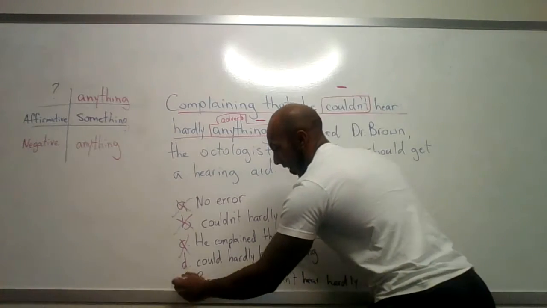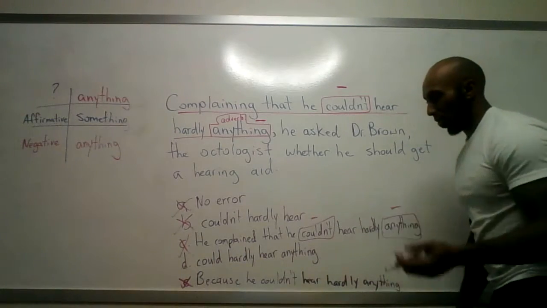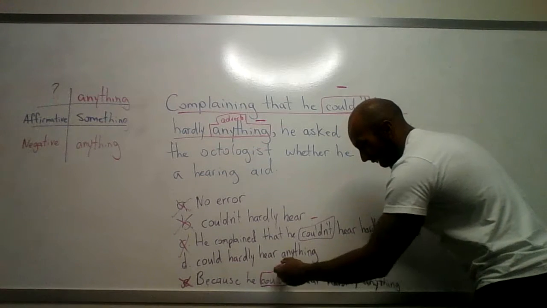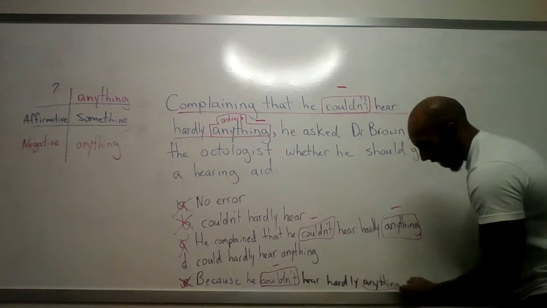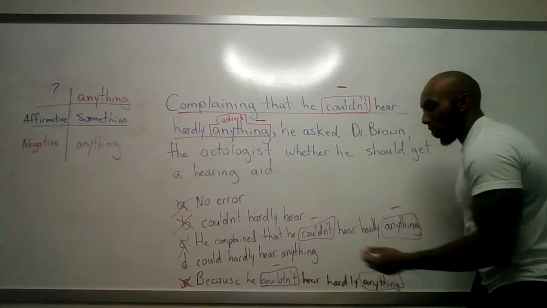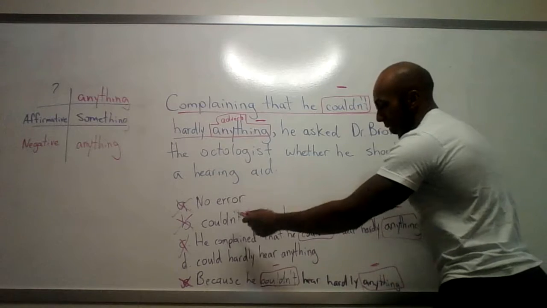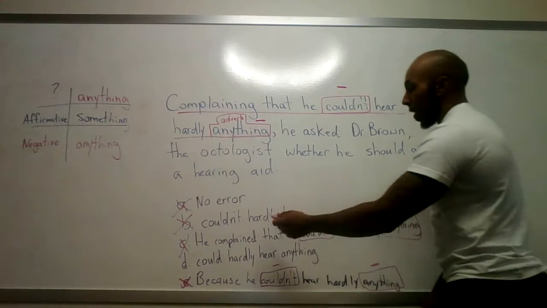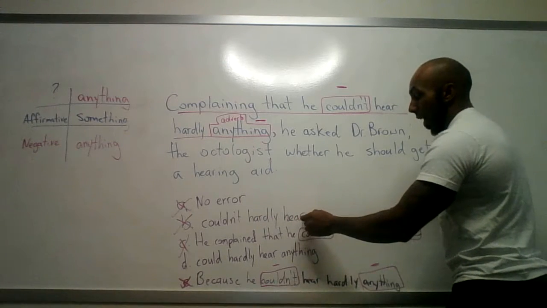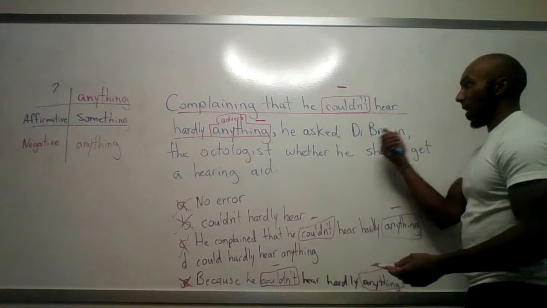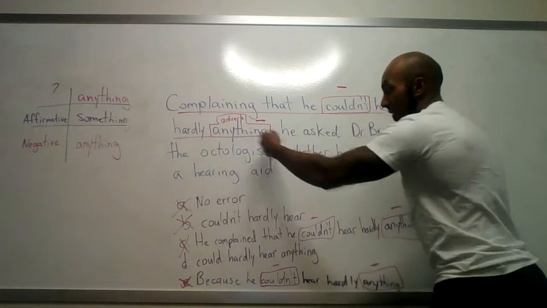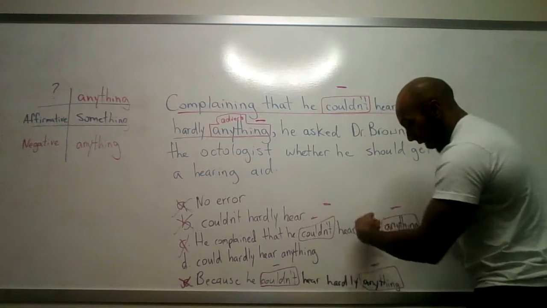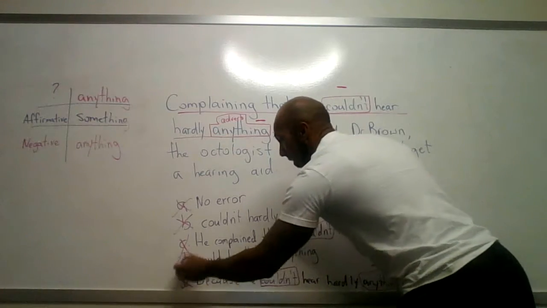Okay, it's actually E I need to scratch out, because we addressed that in the beginning of the video. We still have the presence of that negative modal verb and the negative adverb here as well. So we can eliminate this one because we know there's an error because I told you. Couldn't hardly hear, because in this one, I didn't write it, but it would still have that negative adverb, so that would also be a double negative. So we scratch that out. This one as well, we have the double negative. So the answer is D.